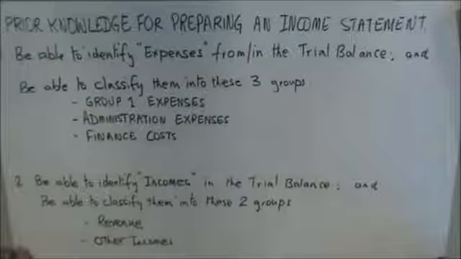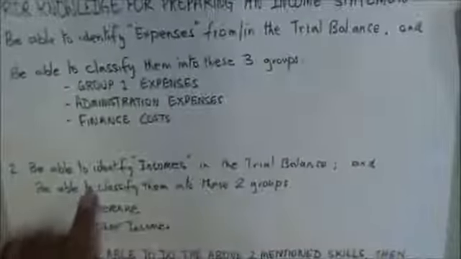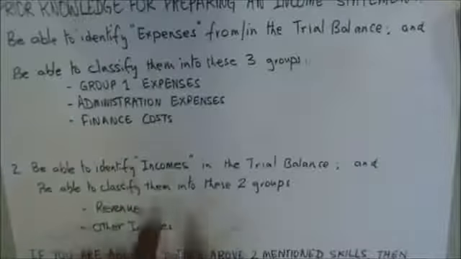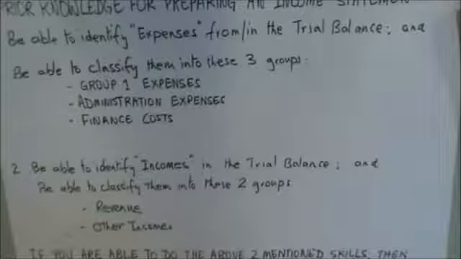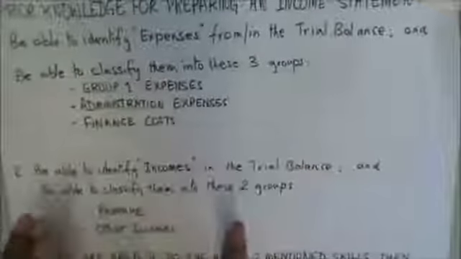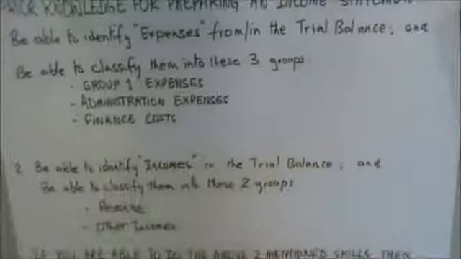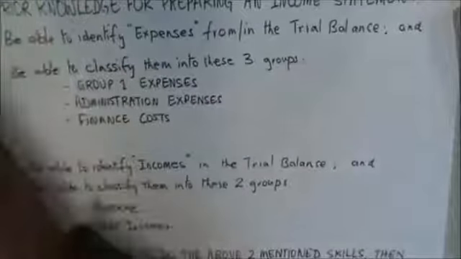The second skill that you need to have is be able to identify the incomes in the trial balance. And obviously, these incomes would have a credit balance. So if you have a trial balance, which is in a T form, the debit balances would be on this side and the credit balances would be on this side. One more time, the debit balances would be on this side of the trial balance.